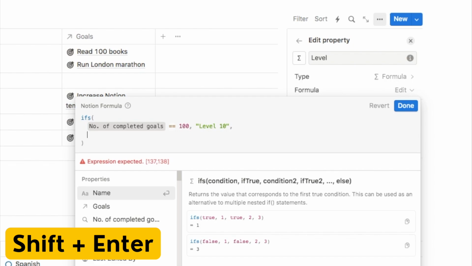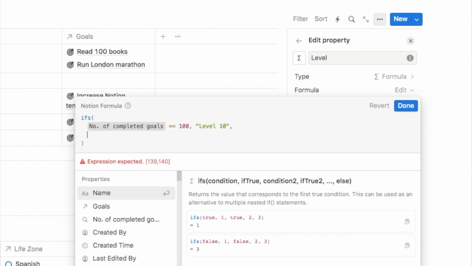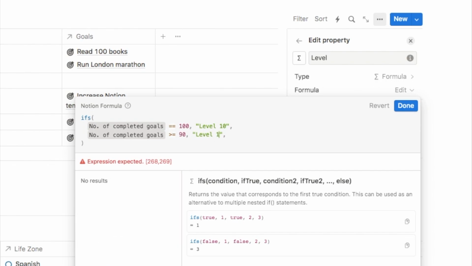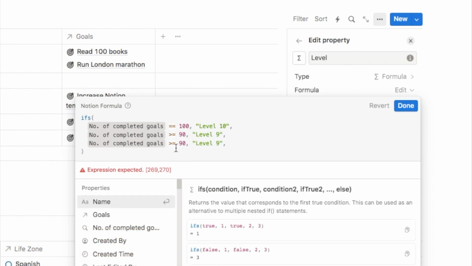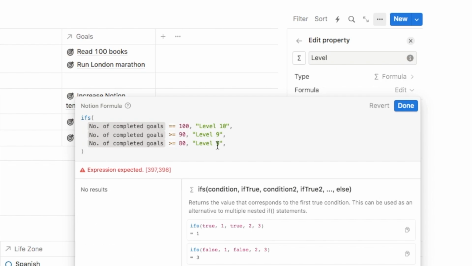I'm now just going to copy all of this using Command C on my keyboard, hold down Shift and hit enter to go to the next line, and paste it in again. Now we're going to amend this. Instead of it equaling 100, I actually want it to be more than, using the more than symbol, or equal to 90, then we want it to be level 9. Again, I'm just going to copy this, hold down Shift, hit enter, paste it in, and this time it's going to be 80 and 8 and so on. So you just want to keep pasting this down all the way to level 1.